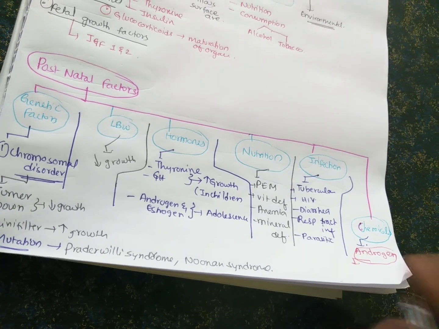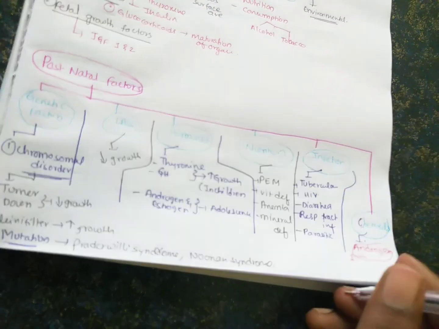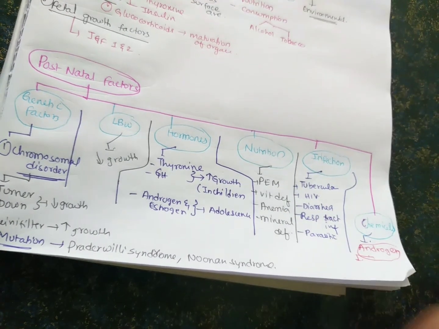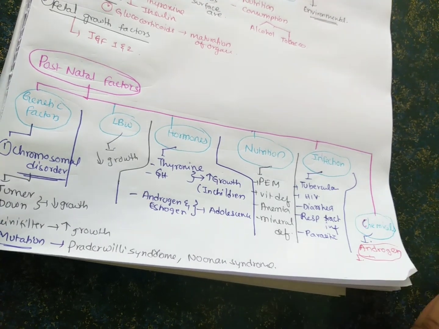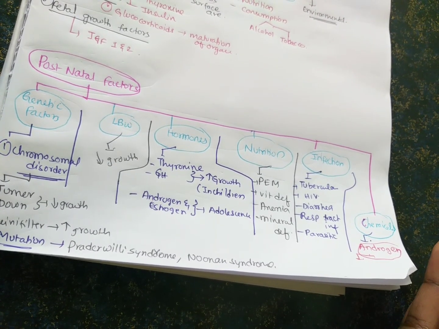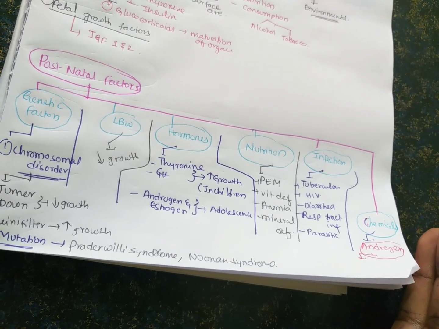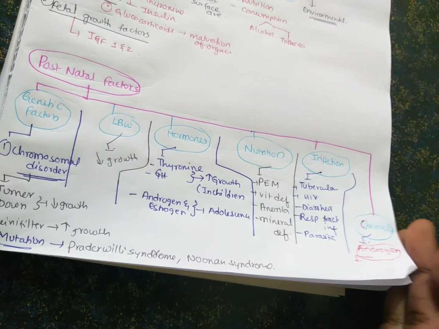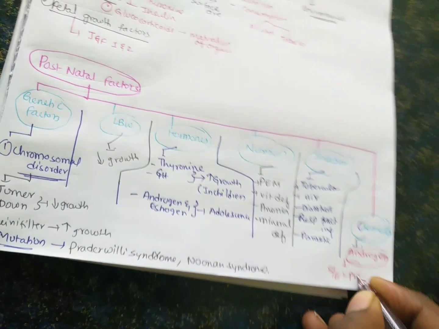But a side effect of this androgen is premature closure of the epiphysis. So the epiphysis will be closed before time, and they do not achieve the total height. So androgen intake is not a very satisfactory method to increase growth, because of the side effect called premature closure of epiphysis.